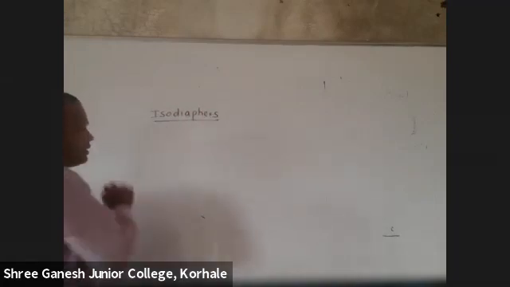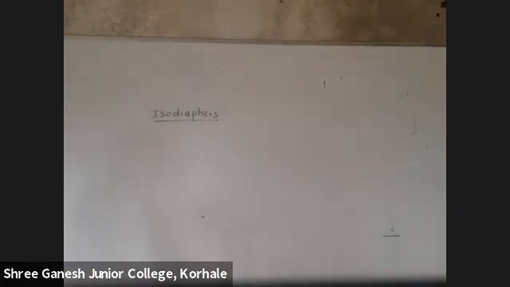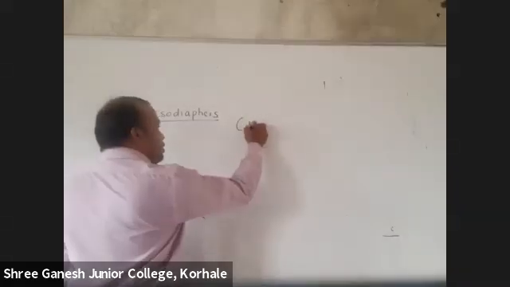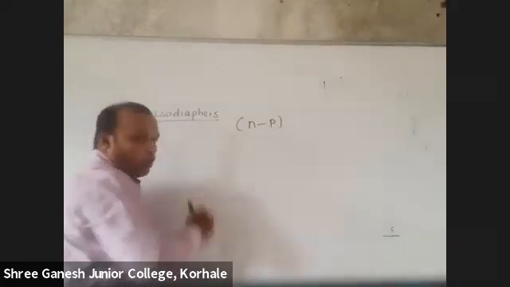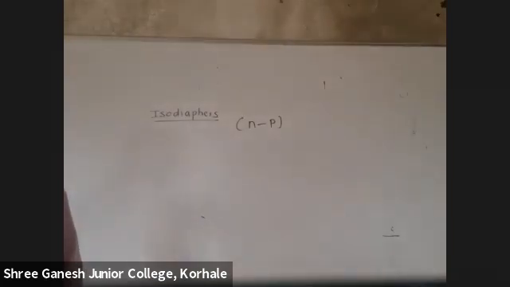What are isodiaphers? Same difference between the number of neutrons and protons. That is called isodiaphers.